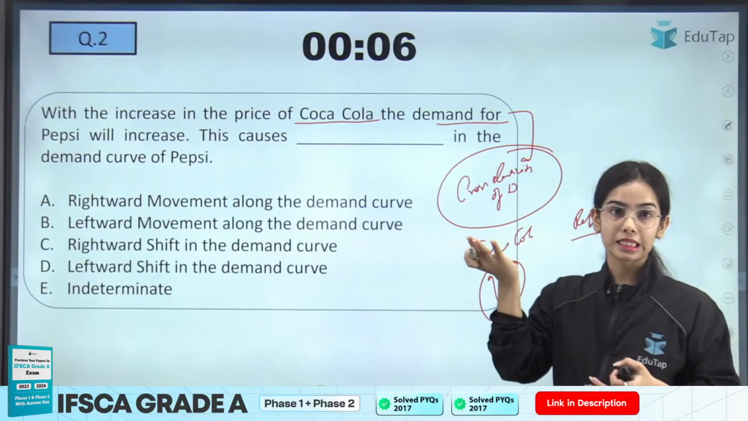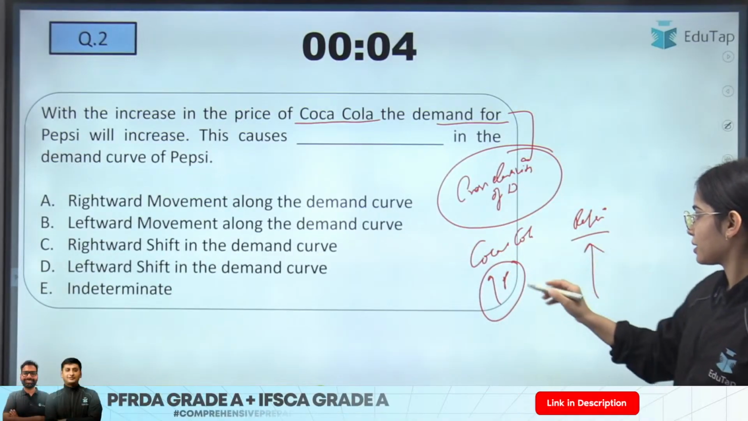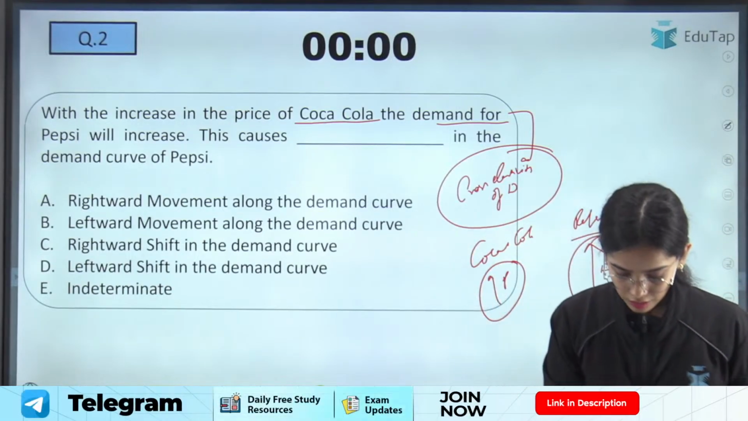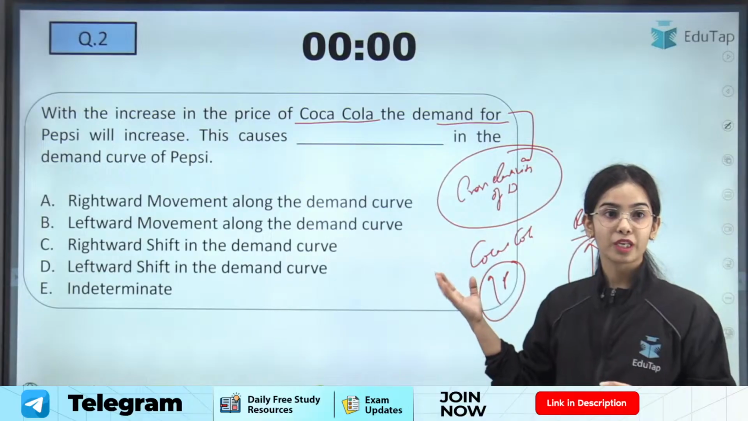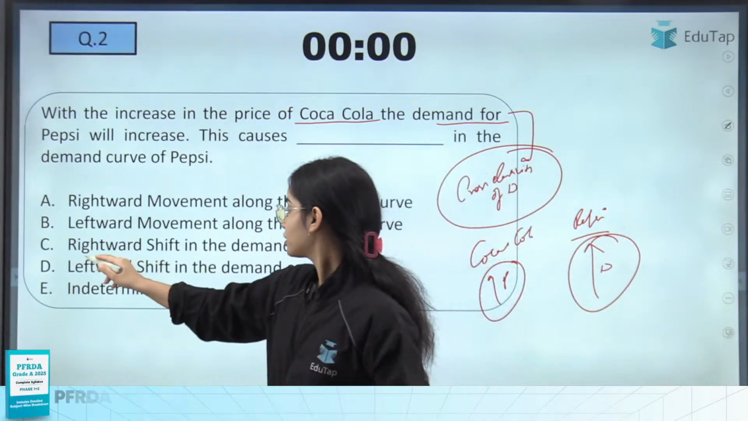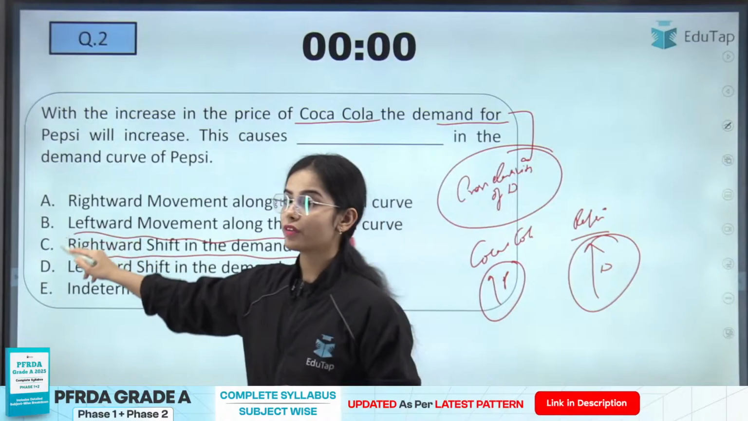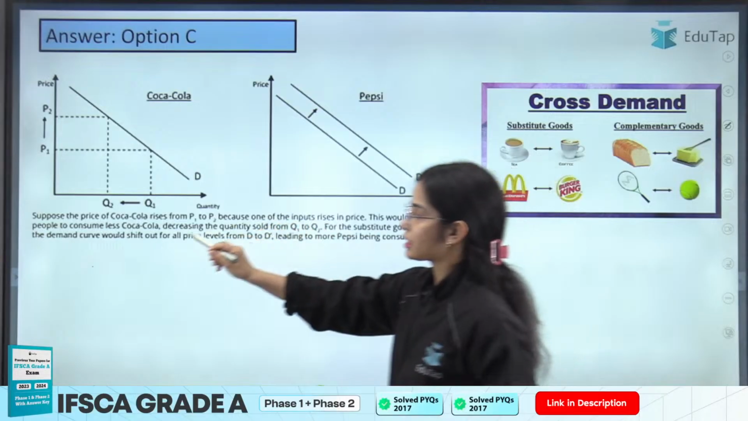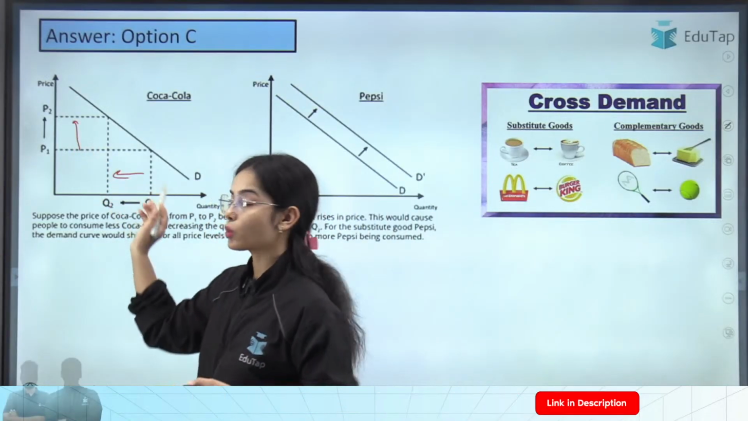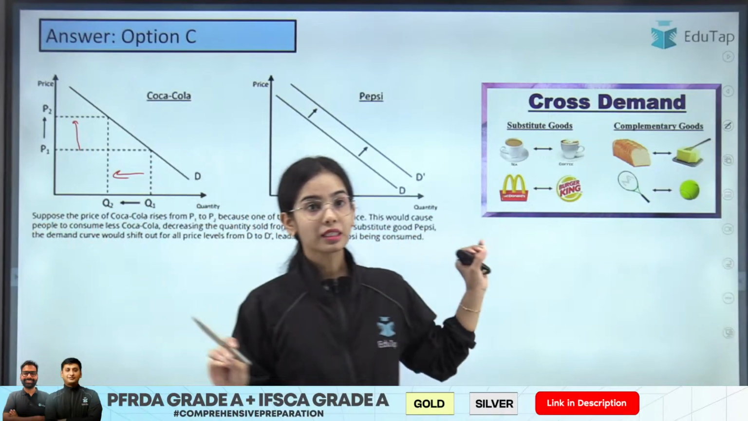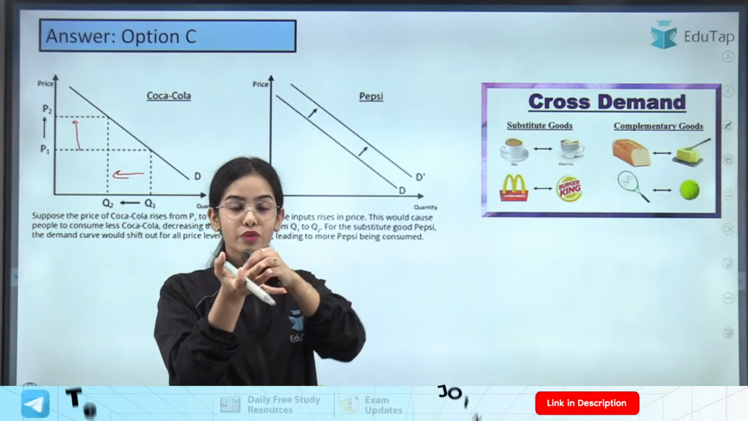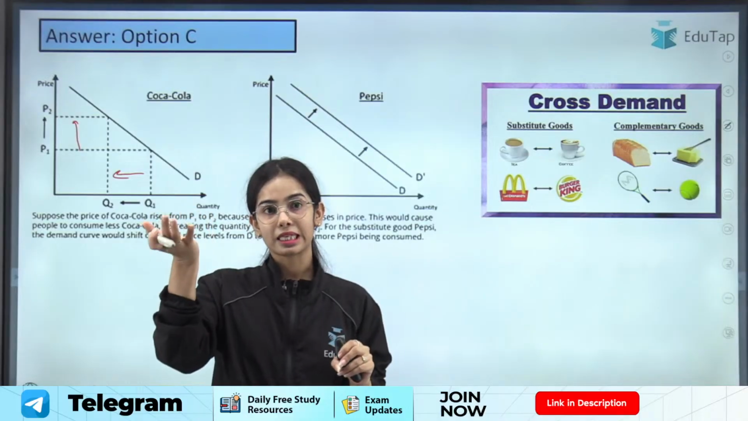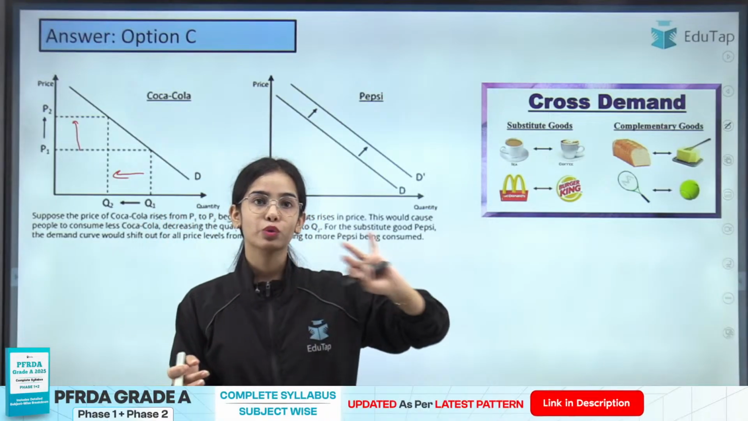So if the price of Coca-Cola is increasing, the demand for Pepsi is going to increase, and it will cause a rightward shift in the demand curve. The demand curve is going to shift rightward. So this is the idea, that with the increase in price of Coca-Cola, the demand for Coca-Cola is going to decrease. But you will shift to Pepsi, because Pepsi is the substitute of Coca-Cola. If Coca-Cola is becoming more expensive, you will shift to Pepsi.